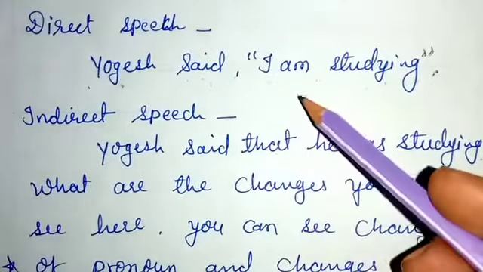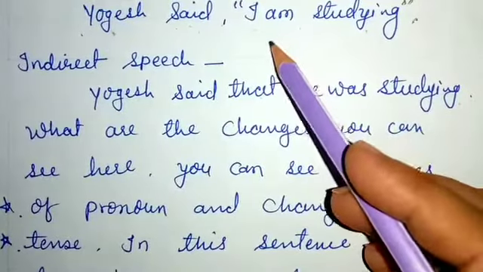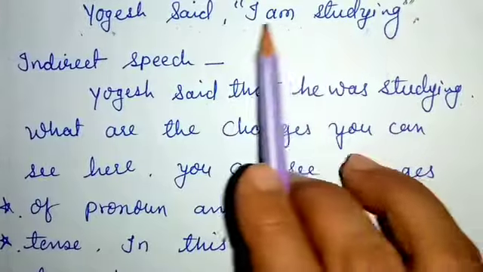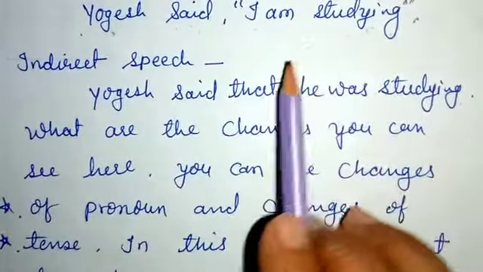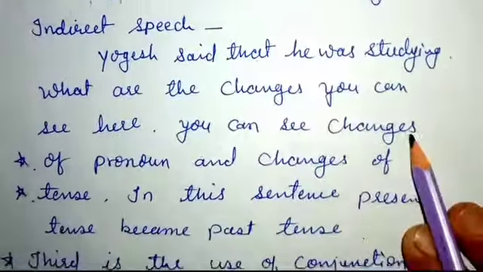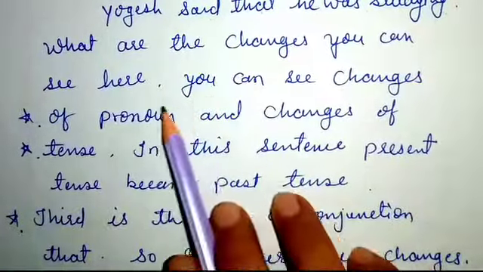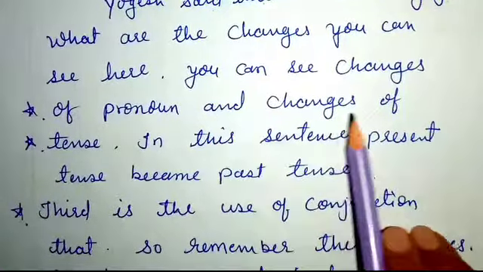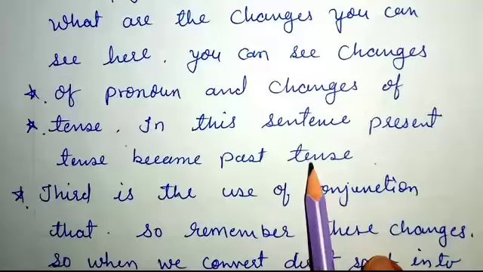I'll further give you the rules. So present indefinite will change into past indefinite, present continuous will change into past continuous, like that. So I am studying is present continuous tense. It will change into past continuous tense and the sentence will form he was studying. I think you understood, students. Let's see what changes you can see here. You can see the change of pronoun and the change of tense. In this sentence, the present tense becomes the past one.